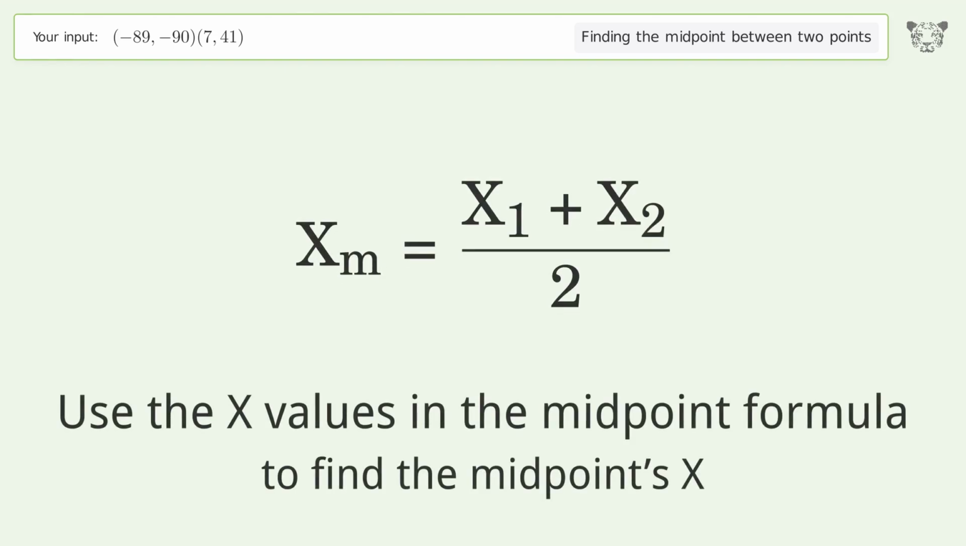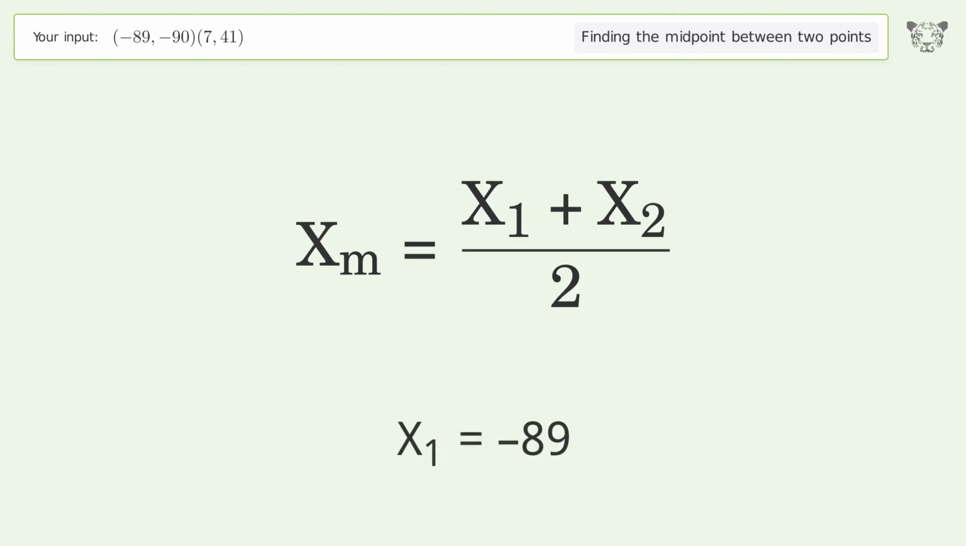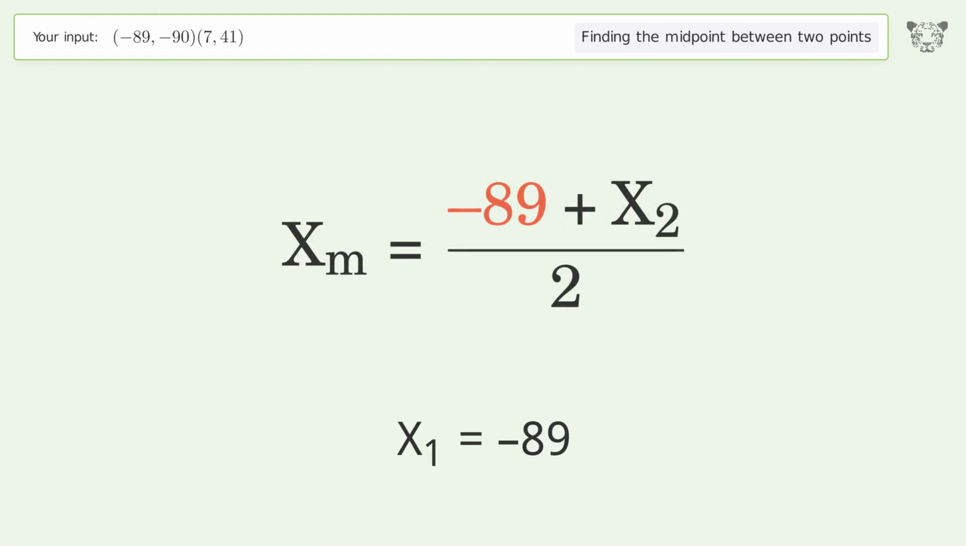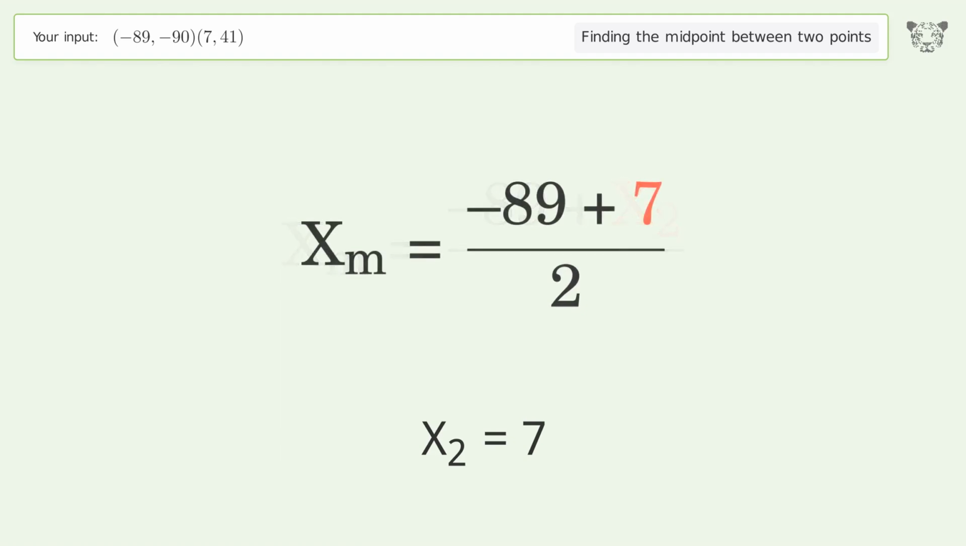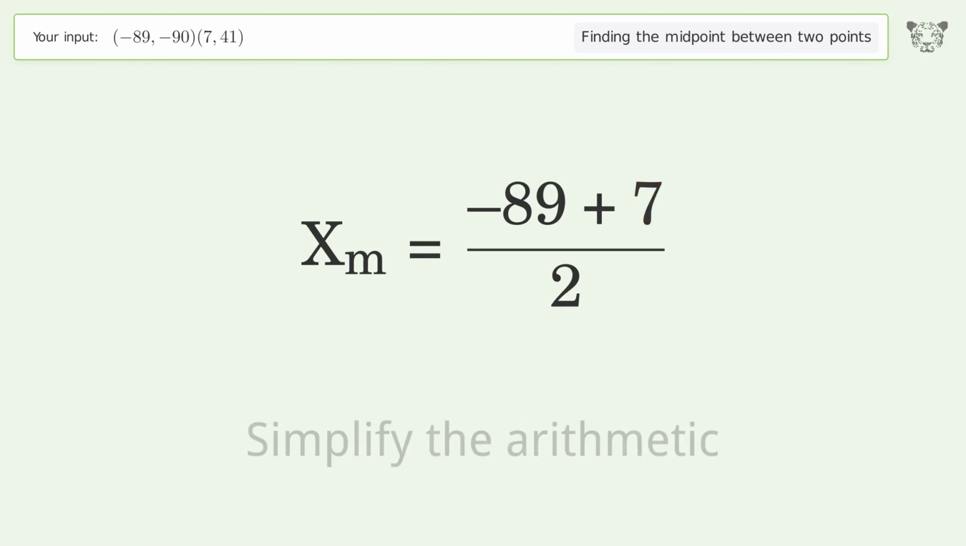Use the x values in the midpoint formula to find the midpoints x. x1 equals -89. x2 equals 7. Simplify the arithmetic.